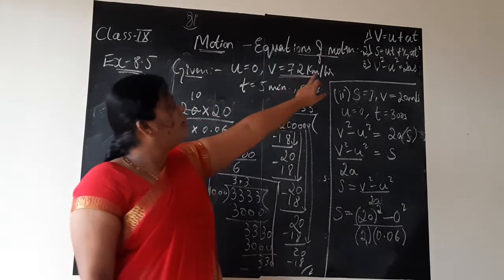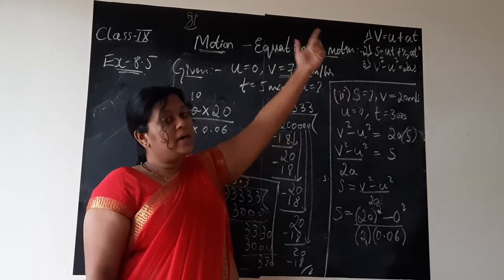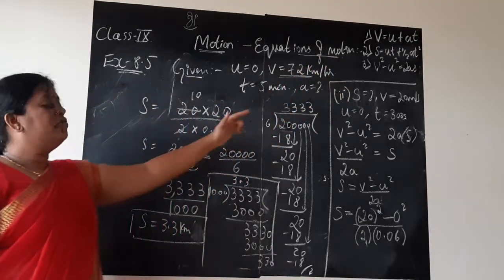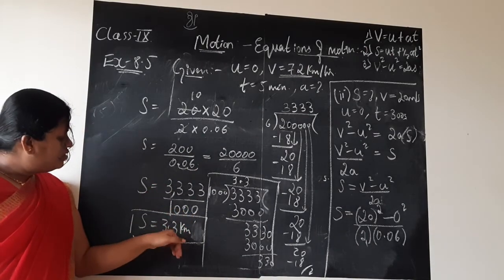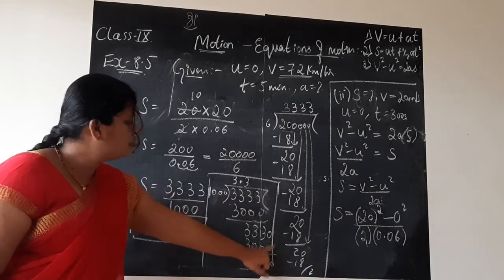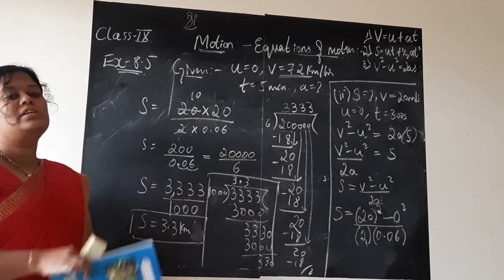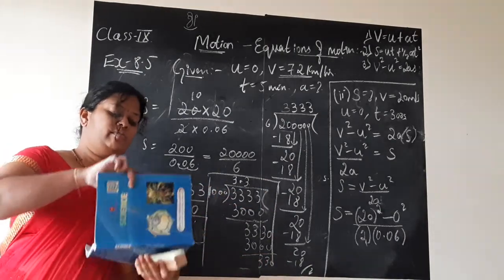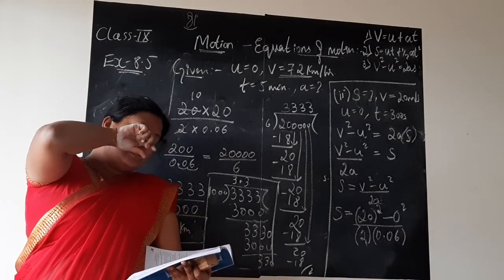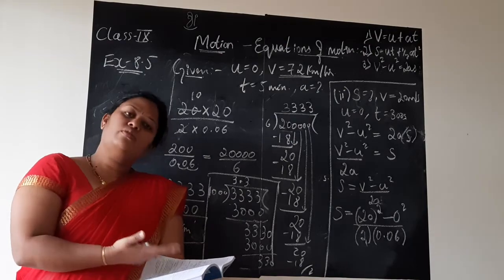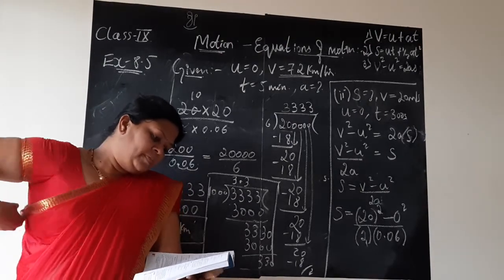There, to convert from kilometer to meter, we multiplied by 1000, children. Here to convert meter to kilometer, we are dividing by 1000. So when you divide, you get 3.3. How? I have shown you the calculation here. So distance is 3.3 kilometer. But the textbook has not done so; it has just got 3 kilometer. Either way you can do. If you want to go with the textbook, okay, do, no problem.